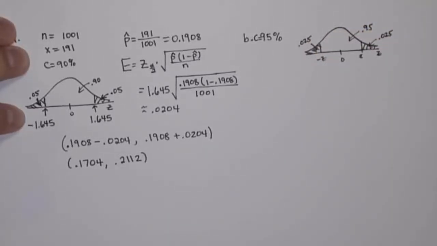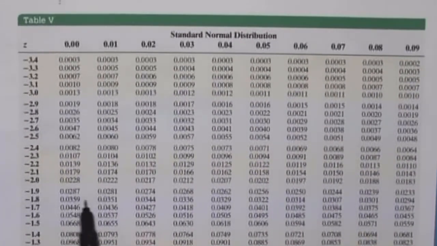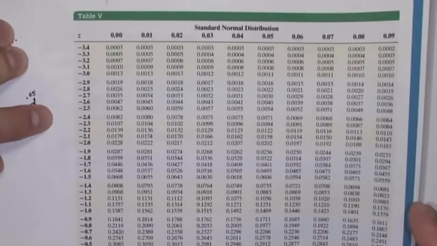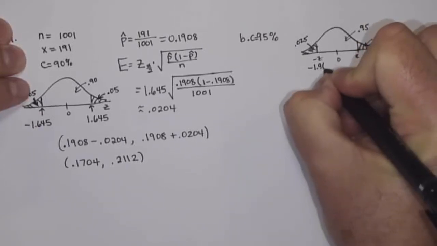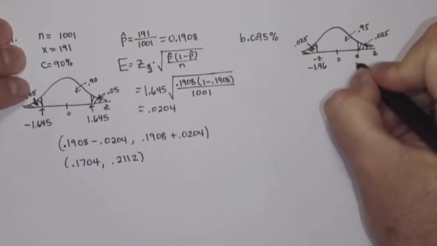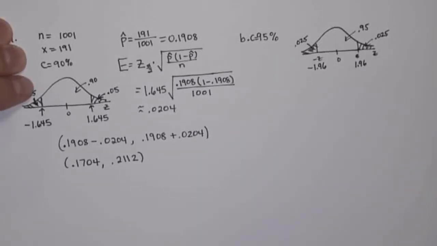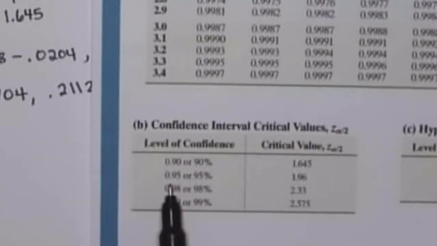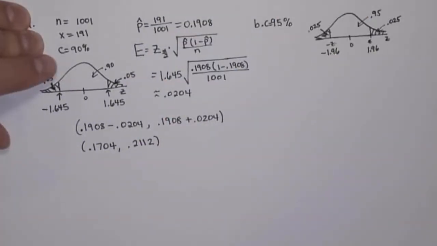So again, I can look that up in my normal table. We did that in the previous example. 0.025 gives us negative 1.96 as the left critical value here. So this is negative 1.96, which by symmetry means this is positive 1.96. And again, we could have also looked that up right here. 0.95, so that is 1.96 for the critical value.